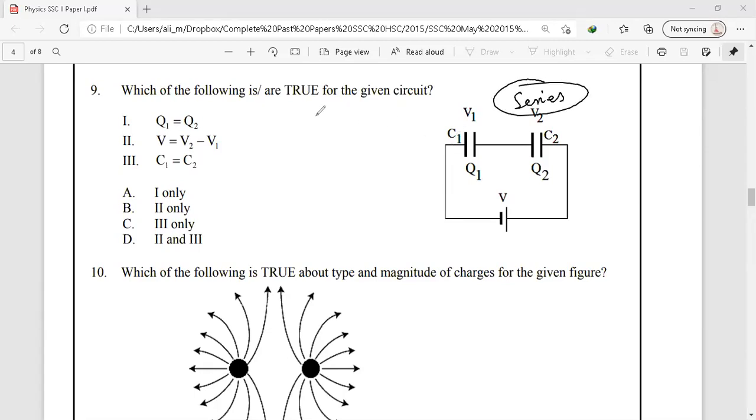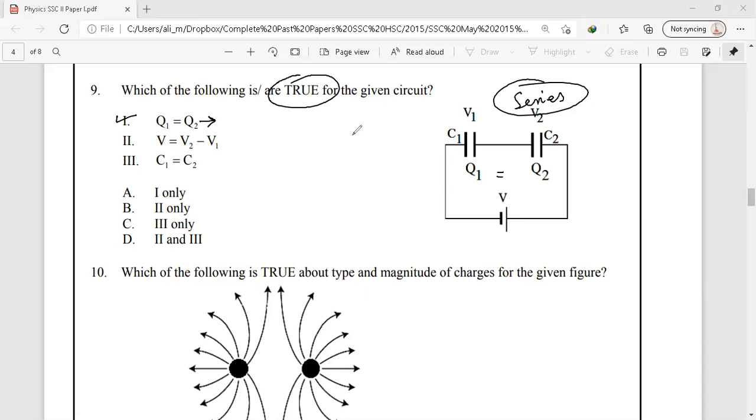In series combination, we have to identify which of the following three conditions are true for this diagram. The first condition states that the charges on both capacitors are equal. This is true because in series combination we have equal charge deposited on each capacitor. So the first condition is true.